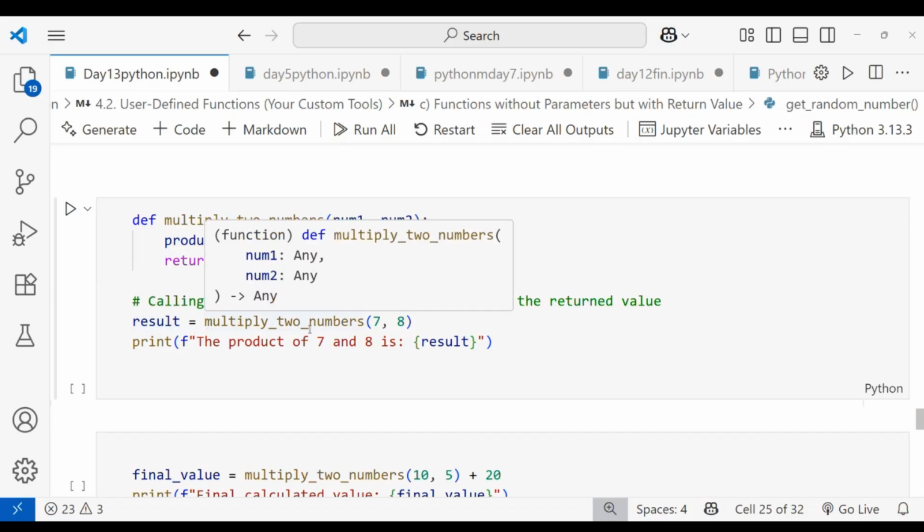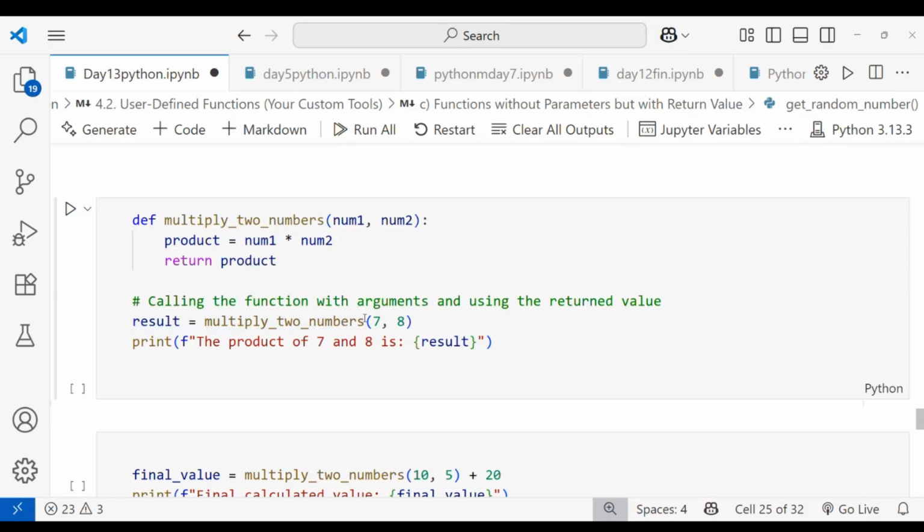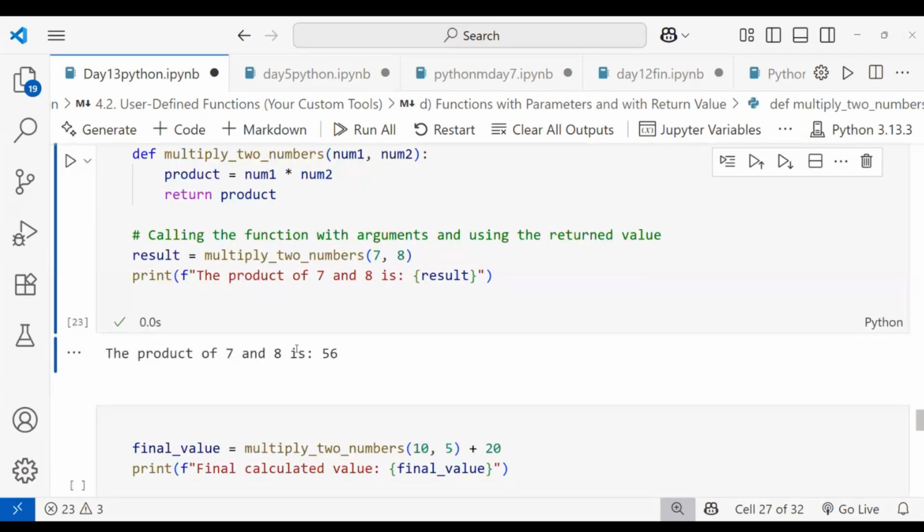Here we are calling that function. This function does that specific task and stores that value inside the result. Okay, I'm printing that one. The product of 7 and 8 is, it prints the result. So you can run here. I'm running this one. You can see it, 7 and 8 is 56.